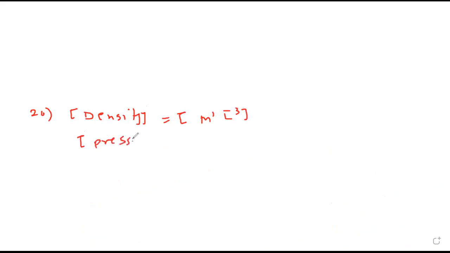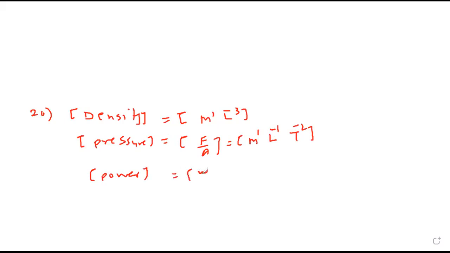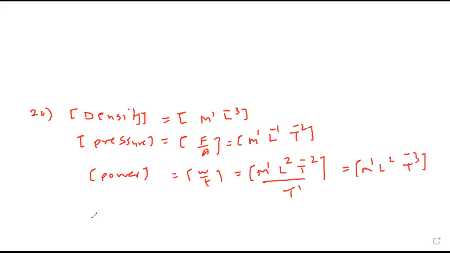Pressure is force upon area, so the dimension is M1, L minus 1, T minus 2. Then power is work upon time. Are you remembering the dimensions? Work is M1, L2, T minus 2, upon T1, so power will come M1, L2, T minus 3.